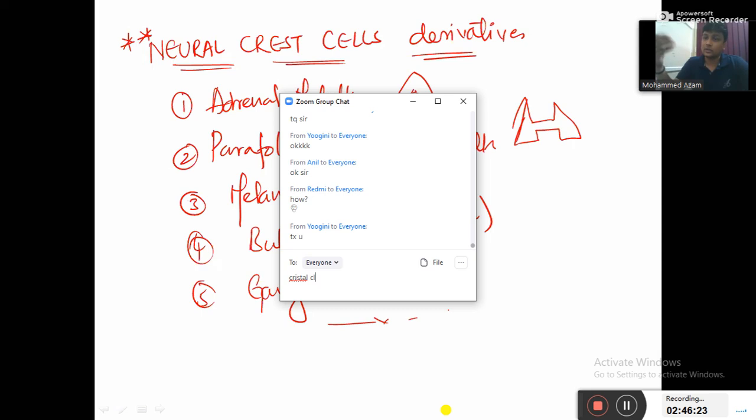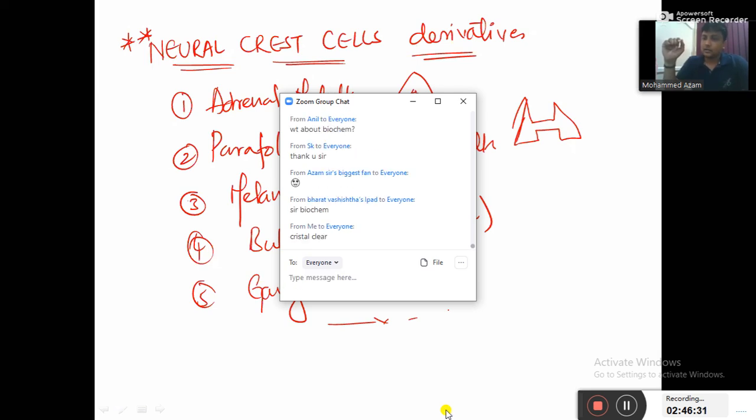In the liver, the important things were the falciform ligament and the lesser omentum. That I have indirectly completed in the embryology part. That's all. And tomorrow we are going to begin